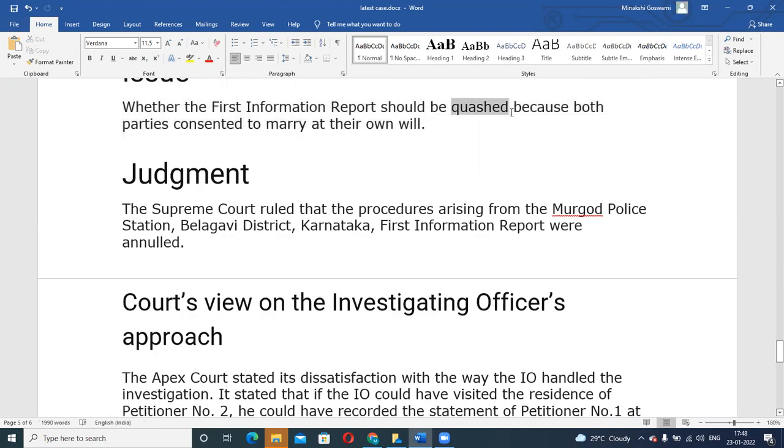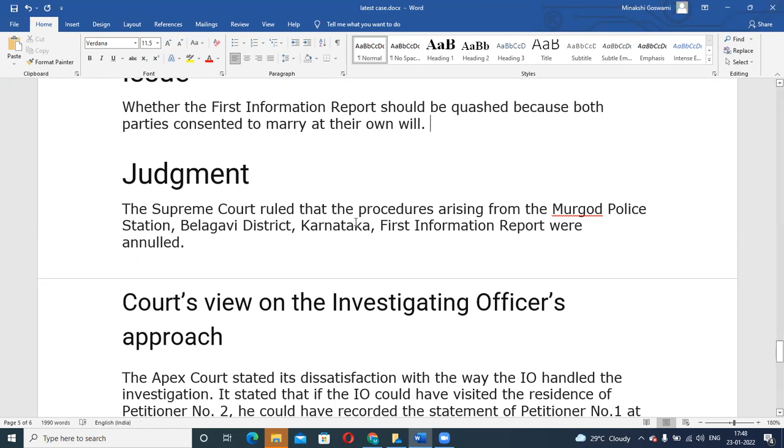And usually you would see that quashing of an FIR is a very common thing that happens. Sometimes a fake FIR may be filed and the party would approach the High Court and say that this FIR needs to be quashed because it is being filed on fake grounds. Sometimes for judgments and orders also, it may be filed that a certain order is not proper and you need to consider it invalid. So such cases would be filed, usually under section 482 of CrPC. It's the inherent power of the High Court. The High Court has the power to take up such matters.